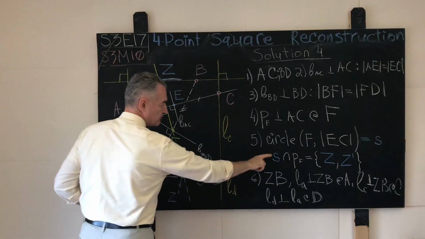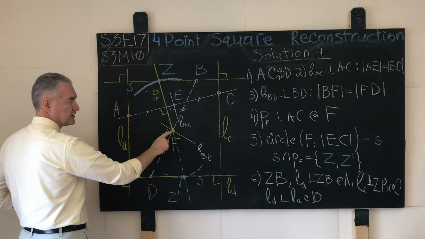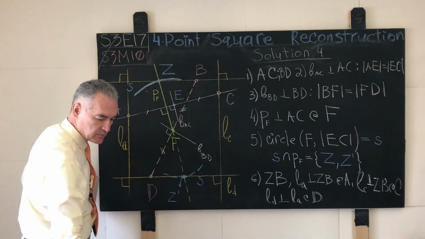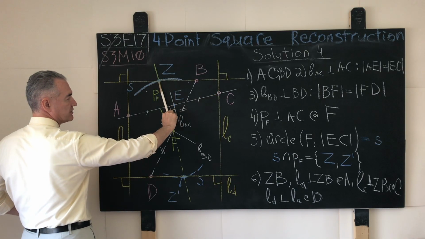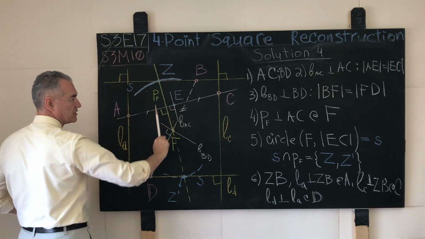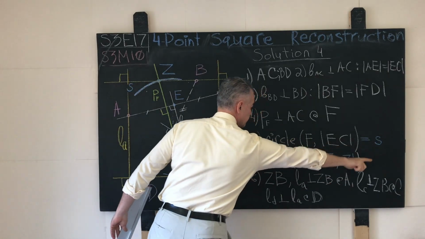And that's it. On step number 5, we construct the circle that has the point F as its center, and we pay attention here, the length of the line segment EC as its radius. This guy as its radius. See, we bring it down here. We call that circle S, shown in blue.